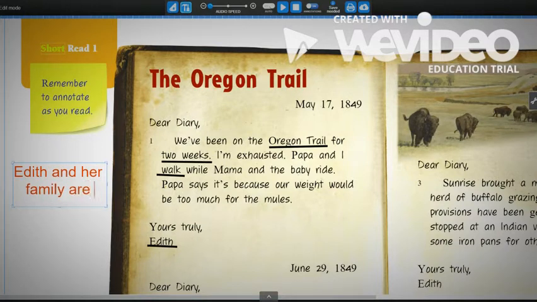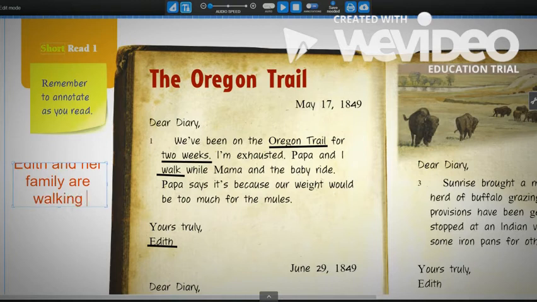And they're traveling on the Oregon Trail, but we also talked about how she's had to walk a lot. So I'm going to write walking on the capital for Oregon for 2 weeks.